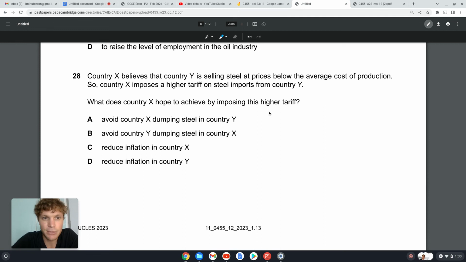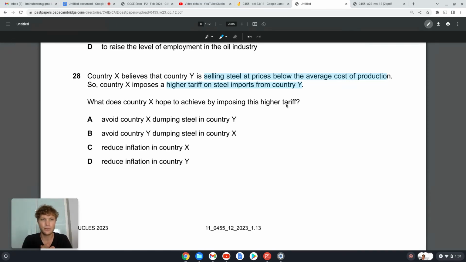28. Country X believes that country Y is selling steel at prices below the average cost of production. So country X imposes a higher tax on steel imports from country Y. Okay. So country X is buying steel from country Y. Okay. So what does country X hope to achieve by imposing this tariff?